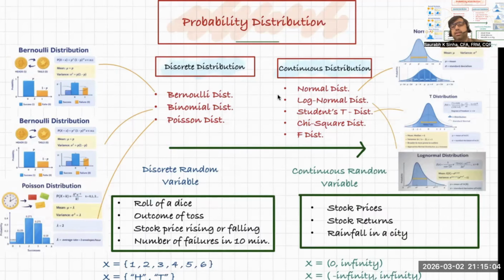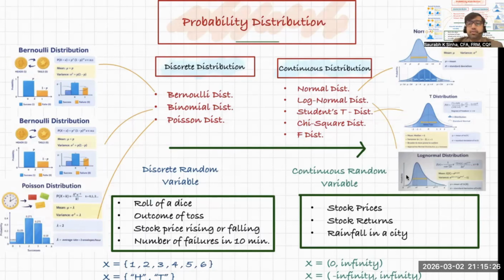So you should be aware that in CFA, we call statistics quantitative methods, and in FRM, we call it quantitative analysis. So CFA and FRM aspirants, you should study probability distribution in depth because it will determine how you understand other topics as well.